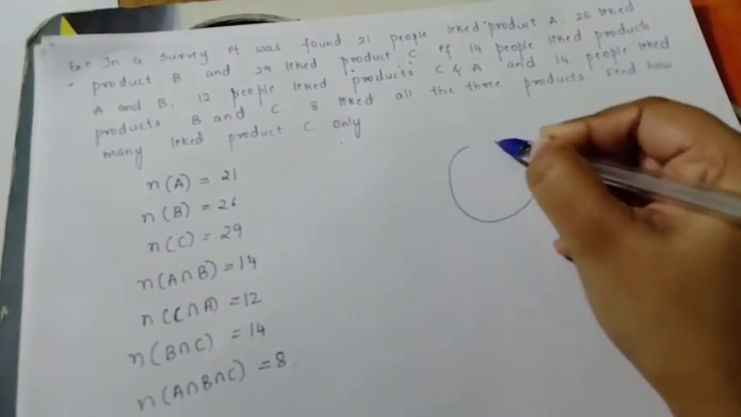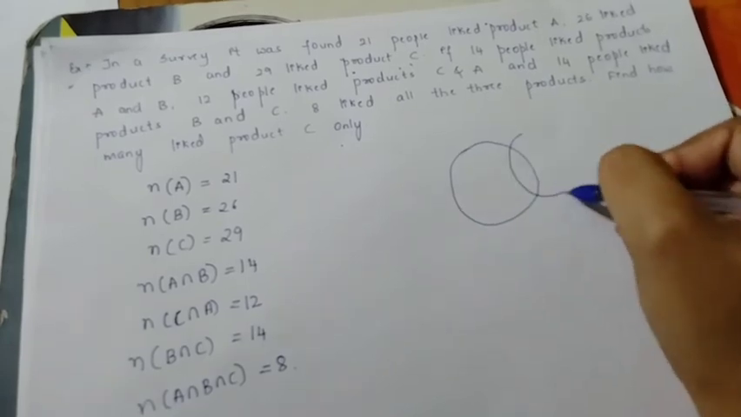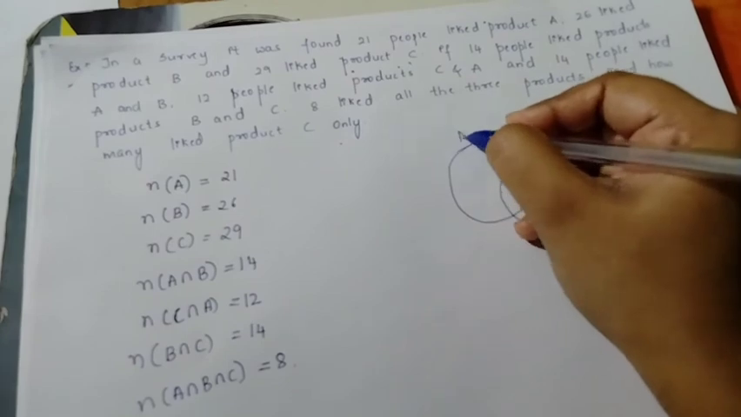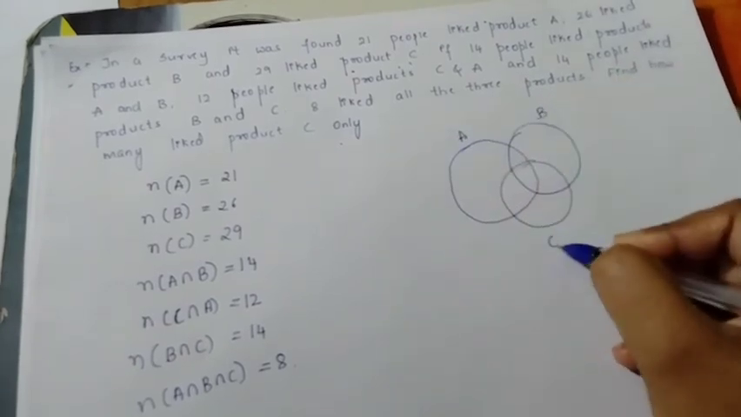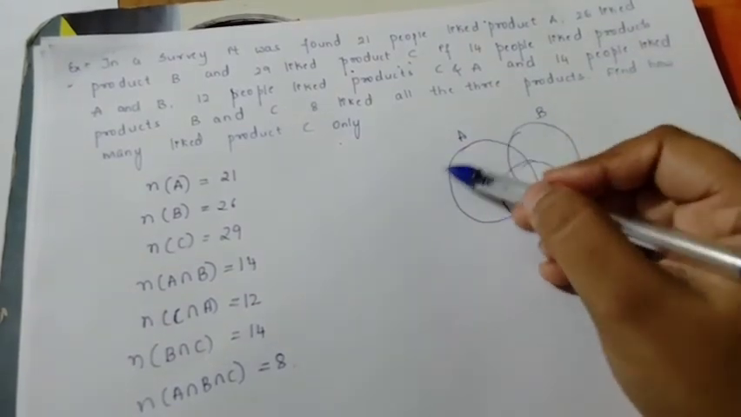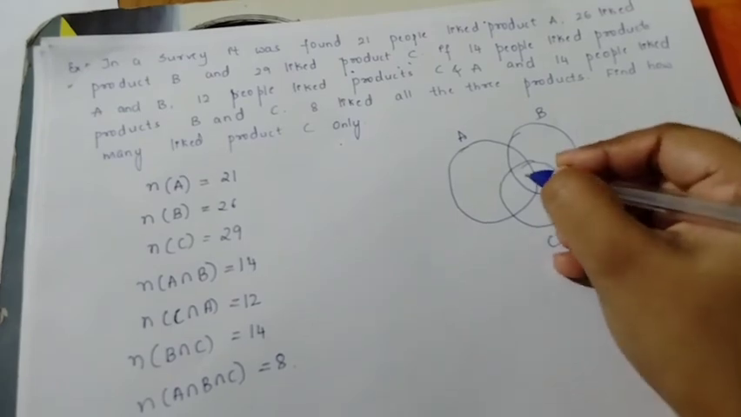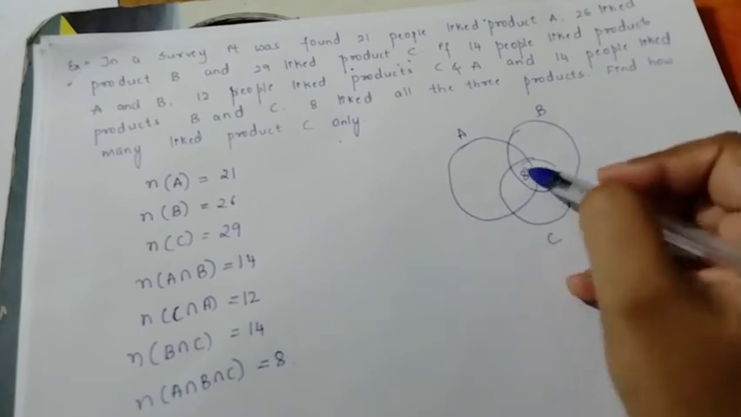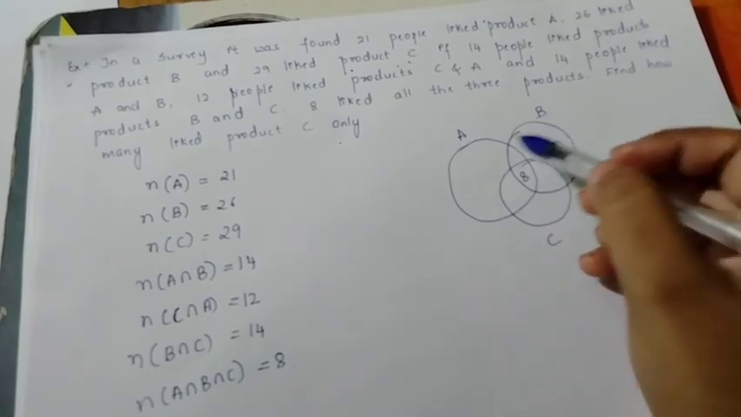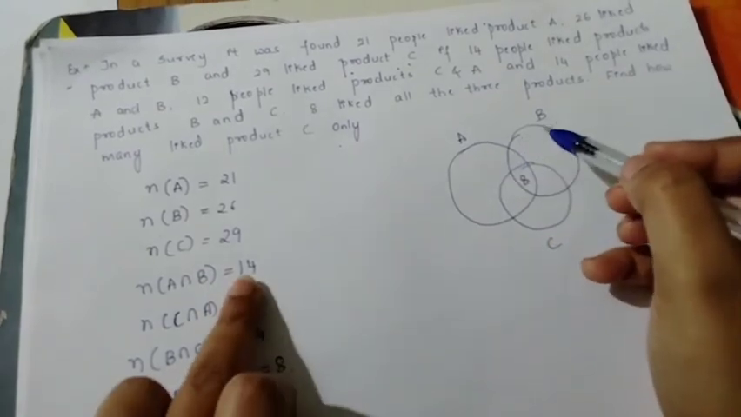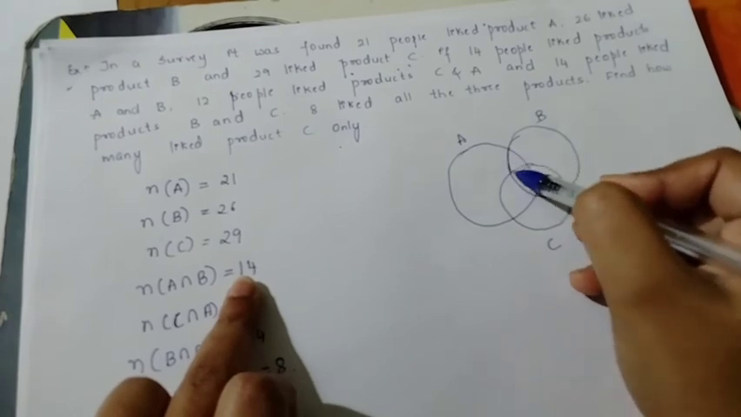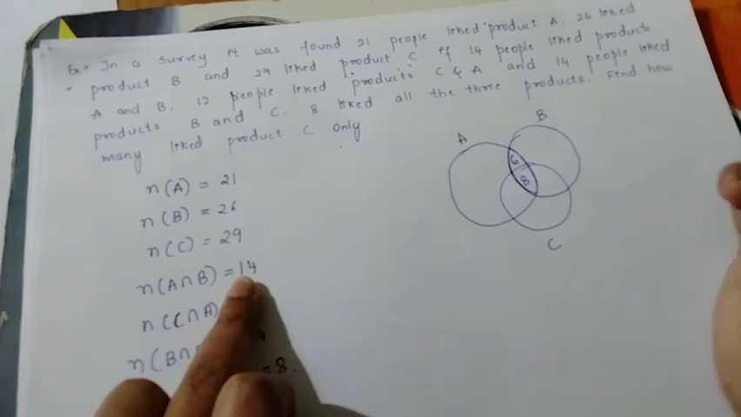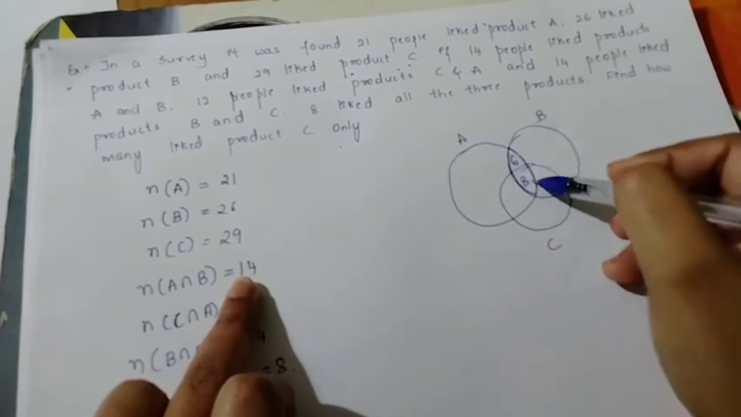So first, I draw the Venn diagram here. So this is product A, this is product B, and this is product C. So from this product A, B, C, how many are there? 8. Okay, 8 are liking all the three. So I have written 8. Next, A and B, how many are liking? 14. So I want A and B. This is A and B. 14. 14 minus 8, I have to write here 6. So 6 plus 8 gives you 14.